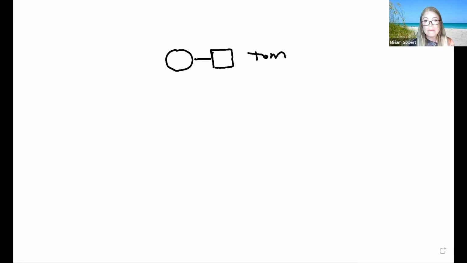So we do the females as a circle, and we do a square for the males. So on this side, we're going to have Tom. Now we know Tom has normal smell, right? Both parents have normal smell.